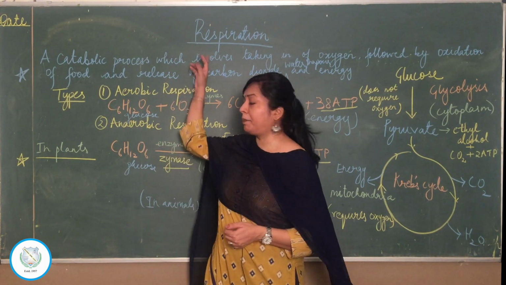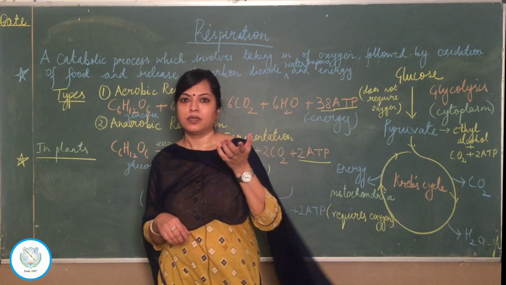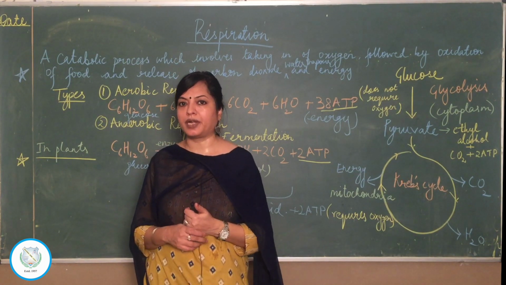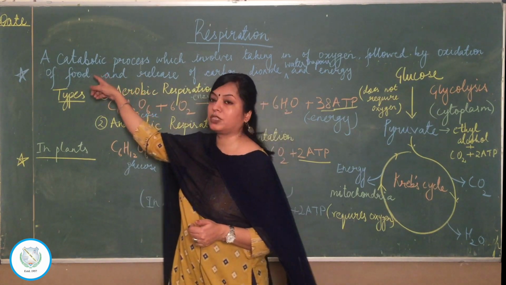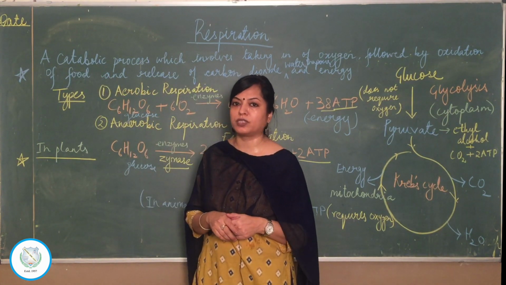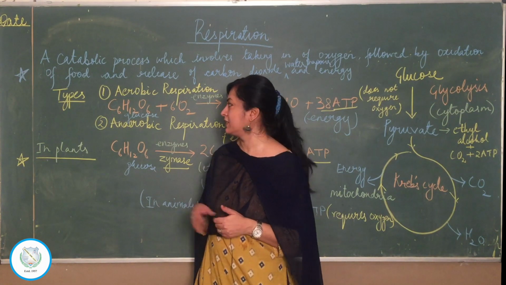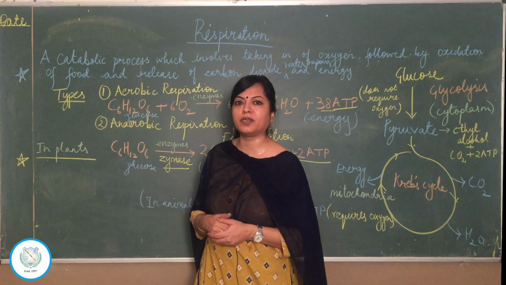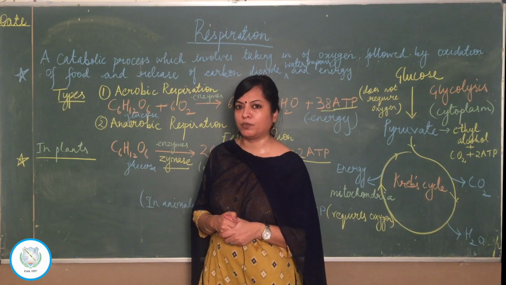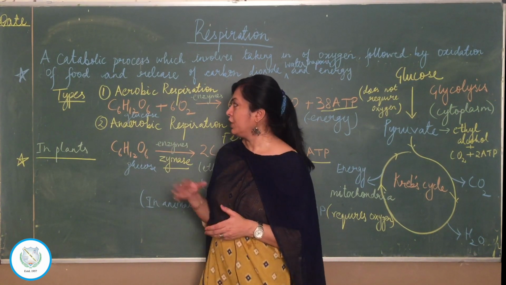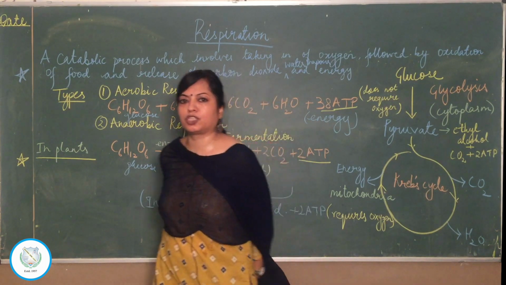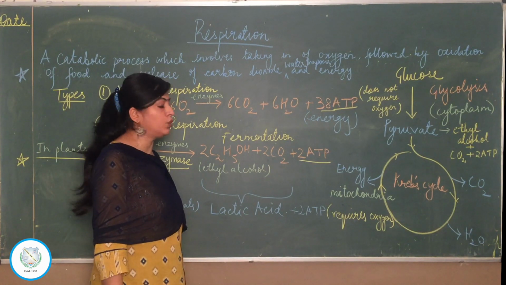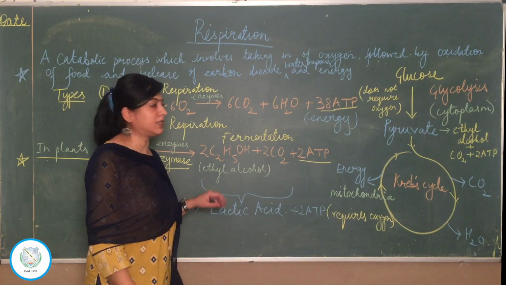Now let's compare respiration to another closely related process and that is what? Photosynthesis. When we started our discussion today, I told you respiration is a catabolic process and photosynthesis is what? An anabolic process. Here glucose is being broken down and there glucose is being produced. Now you have studied about photosynthesis also in your middle school. If you take a good look at this equation of respiration and try to recollect the equation for photosynthesis, you will find something very interesting.